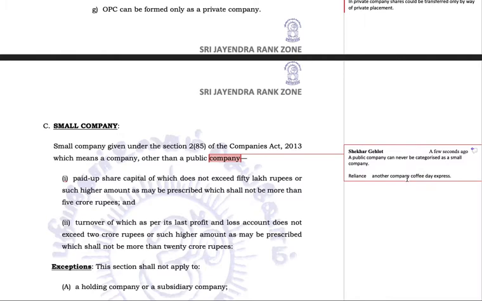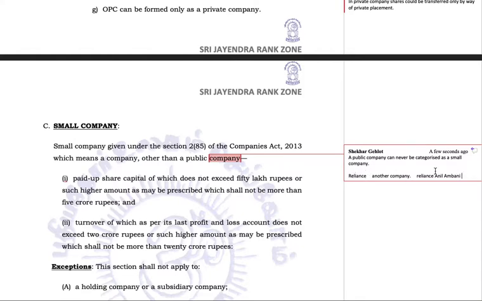What is happening between these two companies is that Reliance is making profits to the tune of thousands of crore rupees, and at the same time, Coffee Day Express has a debt running into thousands of crore rupees. Its balance sheet is running into negative, losses after losses. The company does not have even a single penny with it. Or you can substitute this company with Reliance Anil Ambani, and Reliance Mukesh Ambani.